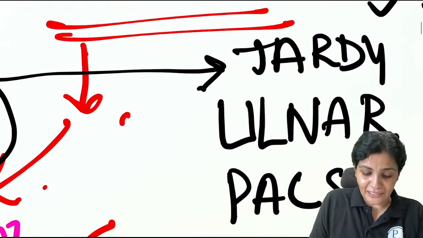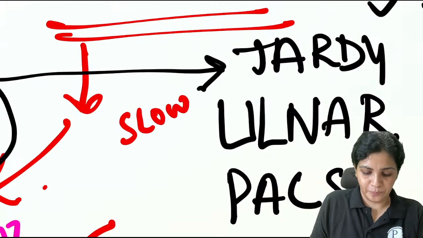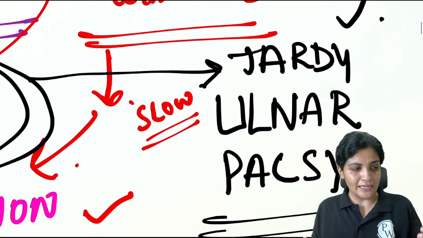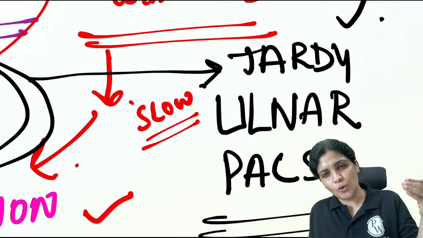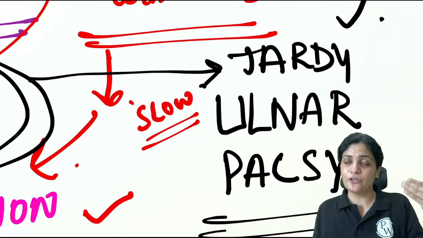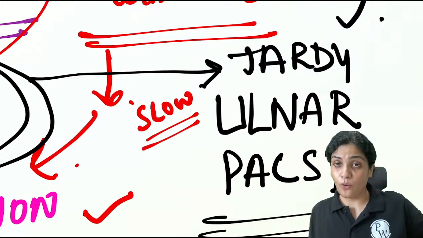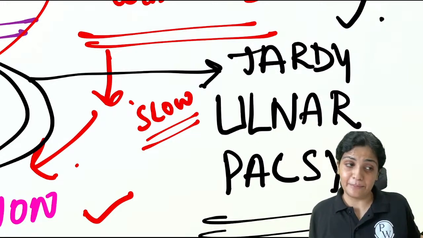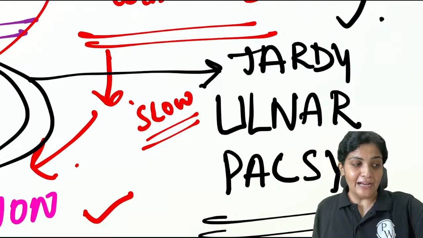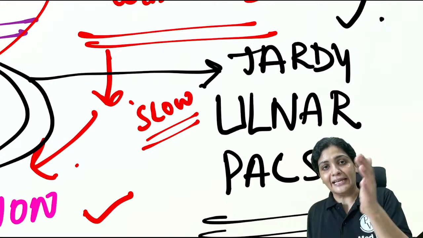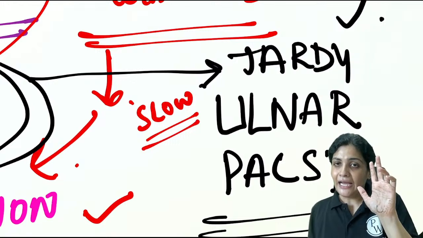So tardy means slow. The valgus develops, and then there will be a slow ulnar palsy. That means whenever there is a cubitus valgus, over the years, the patient might have had this lateral condylar fracture when he was young, maybe 8 or 9 years old, and now by the age of 18 or 19 years, he will find this thing.